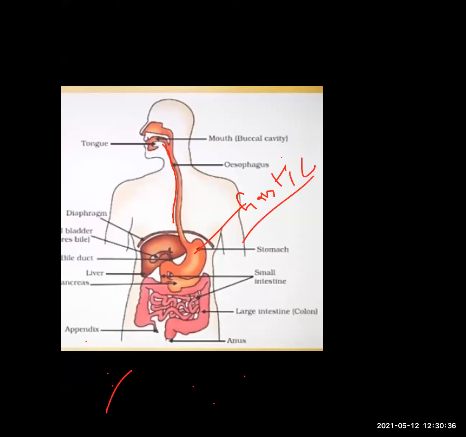What is the meaning of gastric juice? What is present inside the gastric juice? Three things are present inside the gastric juice. One is HCl, hydrochloric acid. Second is pepsinogen, which is an inactive protein digesting enzyme. And third is mucus.